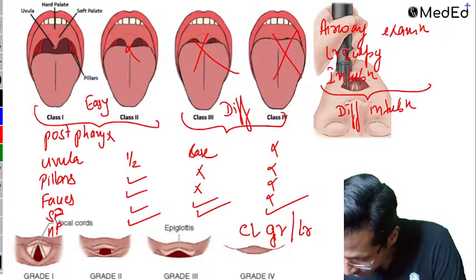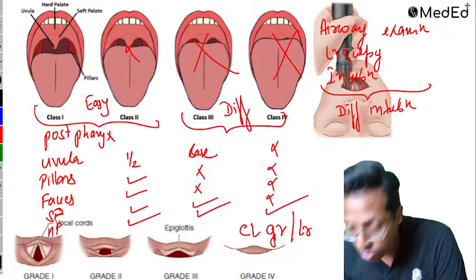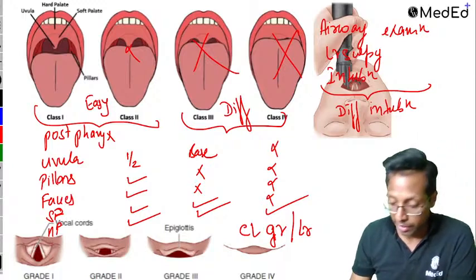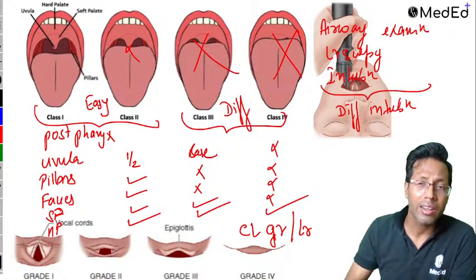Acha, Dr. Manish का एक message आया. Sir, FMGE question asked in NEET PG also. Yes, it can be asked. It can be asked because Mallampatti is a topic. See, that's what I'm saying.